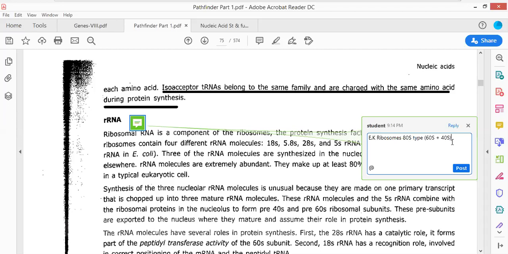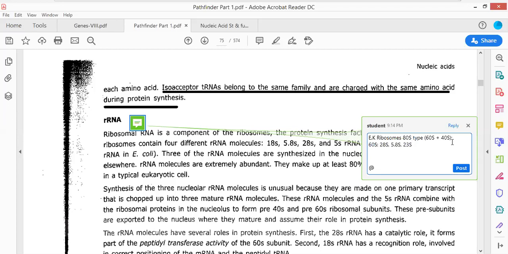Now, we can fragment the 60S subunit into the following types: 28S, 5.8S, and 5S.